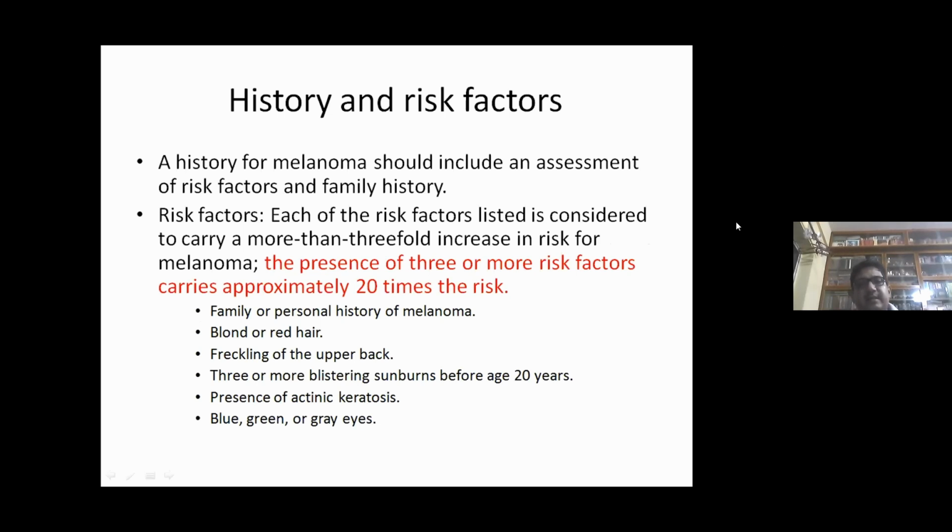History and risk factors. A history for melanoma should include an assessment of risk factors and family history. Each of the risk factors listed is considered to carry a more than threefold increase in risk for melanoma. The presence of 3 or more risk factors carries approximately 20 times the risk. They are family or personal history of melanoma, blonde or red hair, freckling of the upper back, 3 or more blistering sunburns before age 20 years, presence of actinic lesions or keratosis, blue, green, or gray eyes.